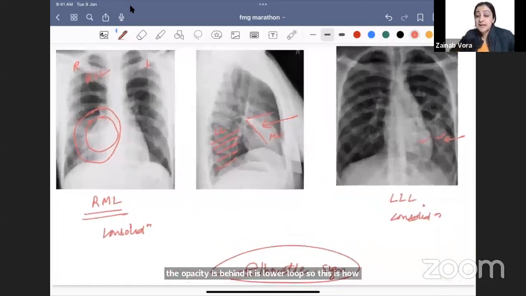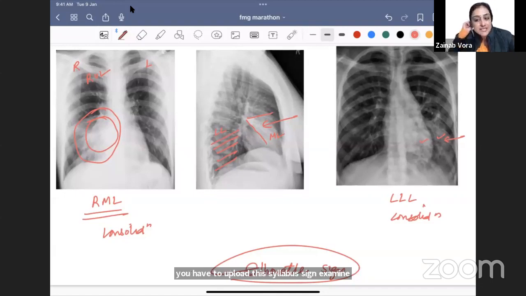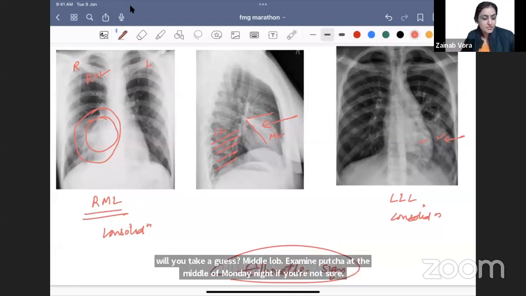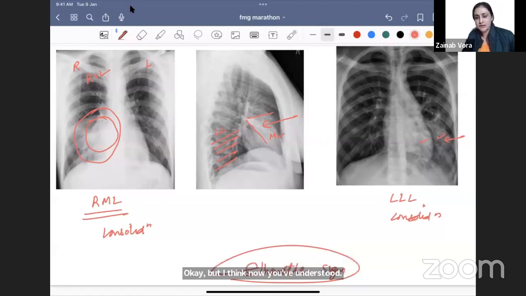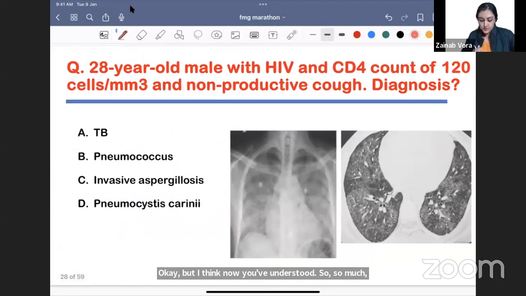If it is not visible in the exam, what will you mark? You are not confident in the exam. How will you take a guess? Middle lobe. If asked in the exam, mark middle lobe if you are not sure. Okay? But I think now you understood. So if you understand, do it by understanding; if not, mark middle lobe. Okay, moving on to the next one.